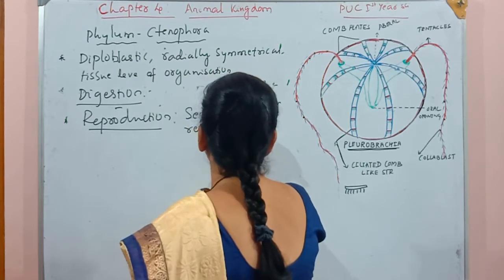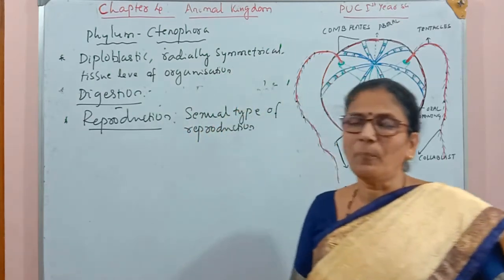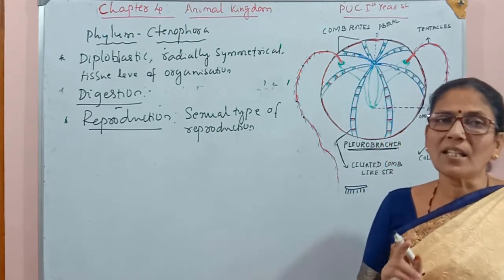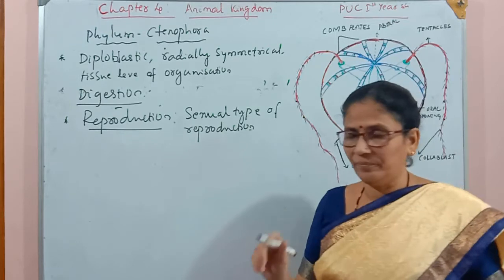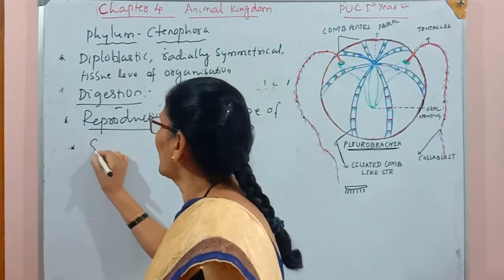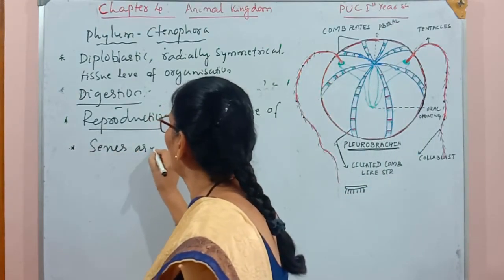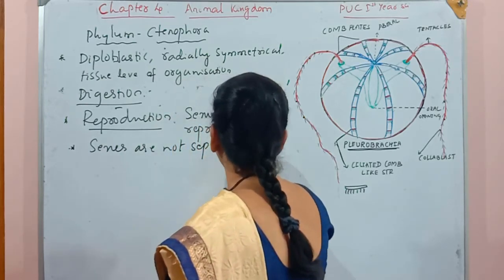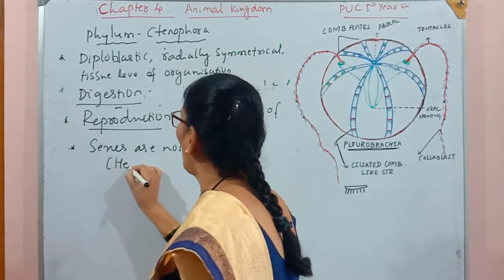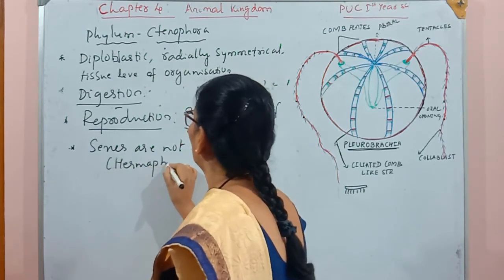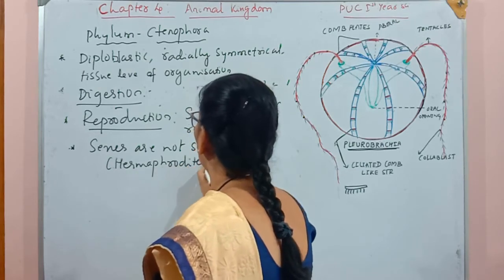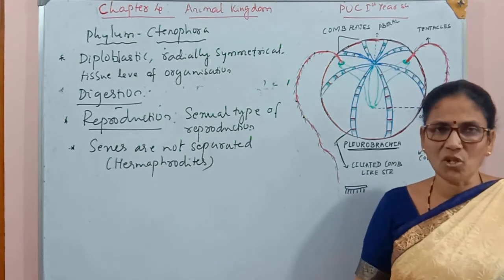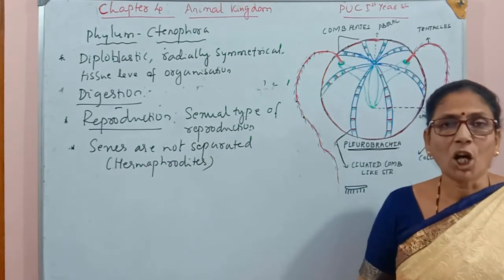Sexual type of reproduction is present. Asexual type of reproduction is completely absent. And here the sexes are not separated. One more thing: sexes are not separated, meaning we also call them bisexual or hermaphrodites. These are hermaphrodites.